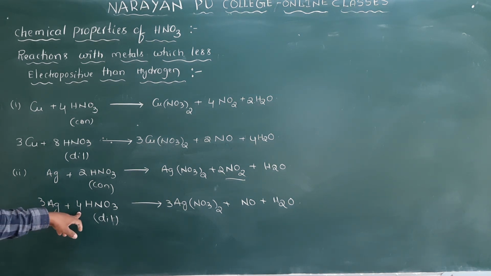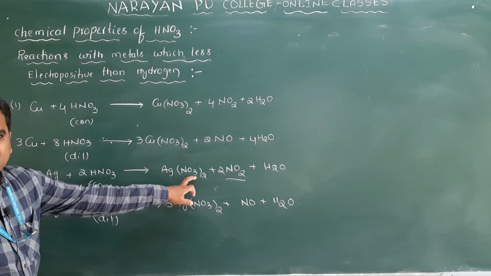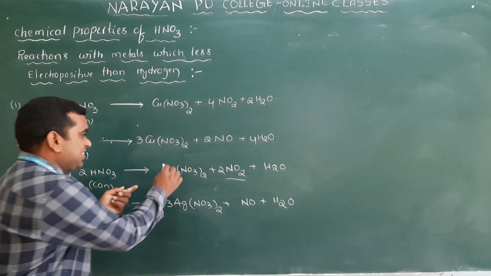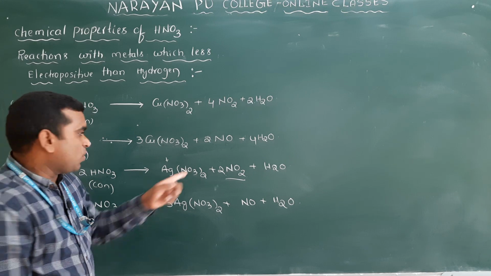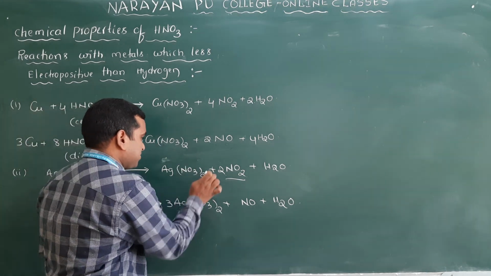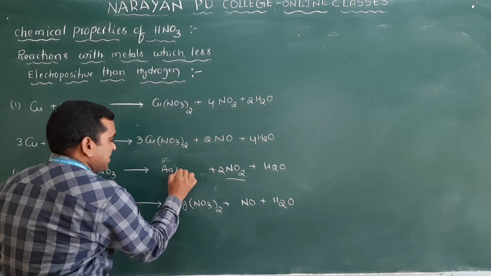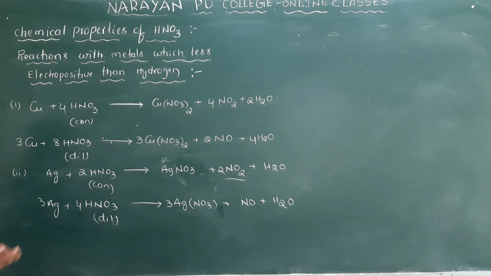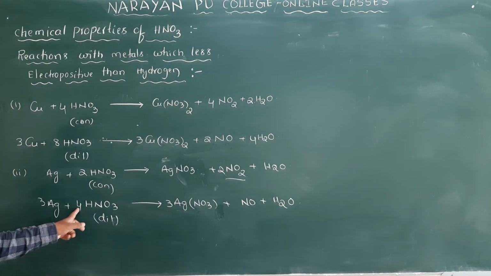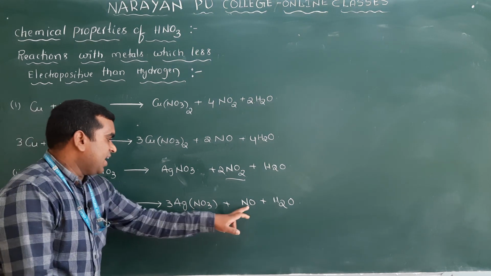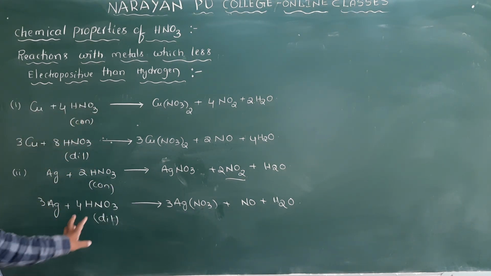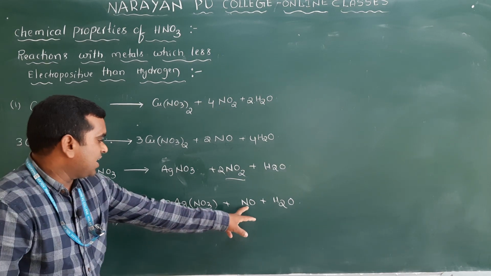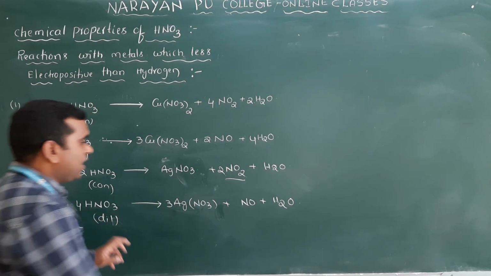For here, if you balance the compound, 3Ag plus 4HNO3. Here you should not get AgNO3 twice. It is a mistake, because Ag has a valence of 1, NO3 also has a valence of 1, so don't write that, sorry, this is AgNO3. By mistake I have written it twice. Here also you will get AgNO3. So here 3Ag and 3Ag, 4 nitrogens are there, 3 here and 1 here. It is already balanced. Hydrogens are 4, so that's why 2.